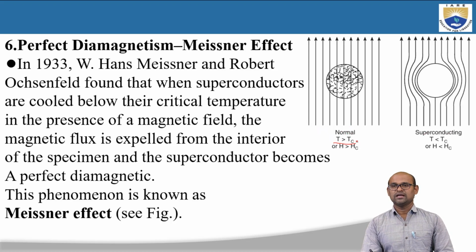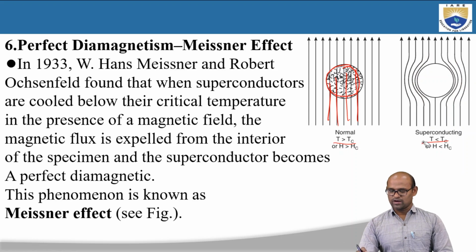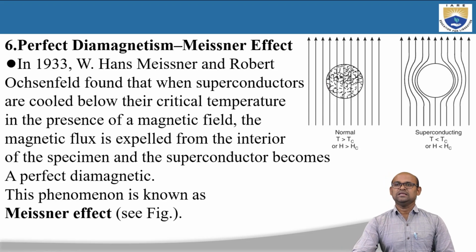When T is greater than Tc, the magnetic field penetrates through this specimen, so the magnetic flux lines are passing through the material. When T is less than Tc, you clearly see the magnetic flux lines are expelled from the interior of the specimen. No flux lines pass through the material. The expulsion of the applied external magnetic field is a property of diamagnetic material, and this superconducting material will exhibit this perfect diamagnetism when T is less than Tc.